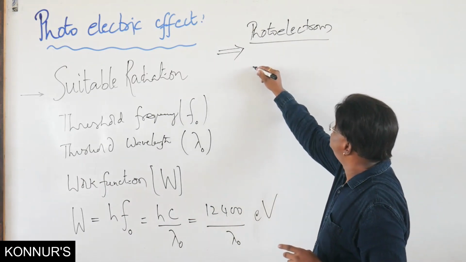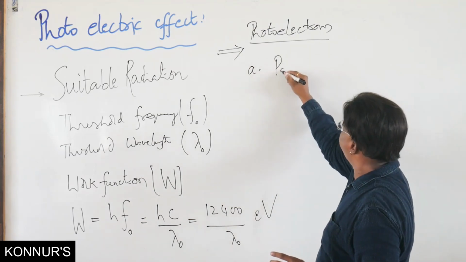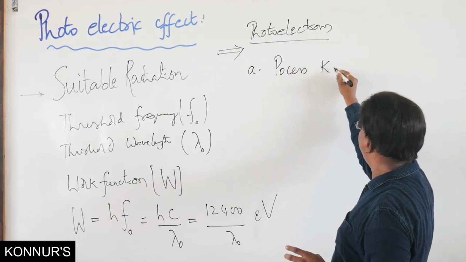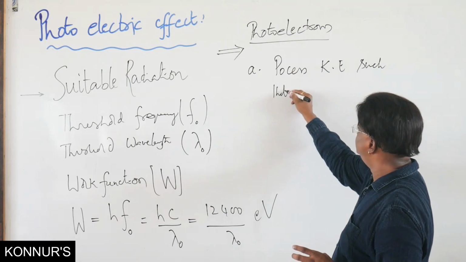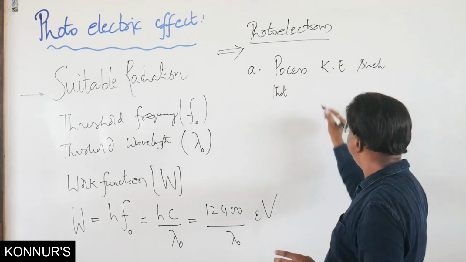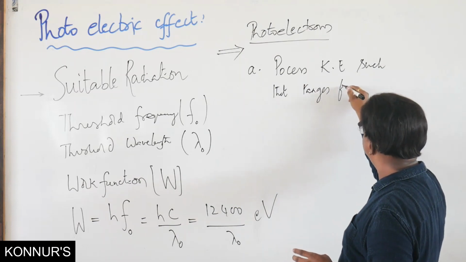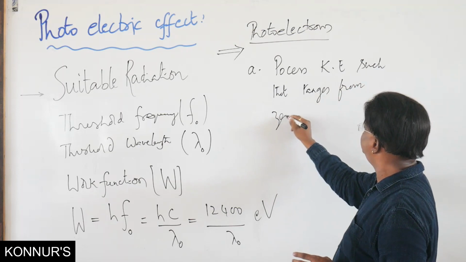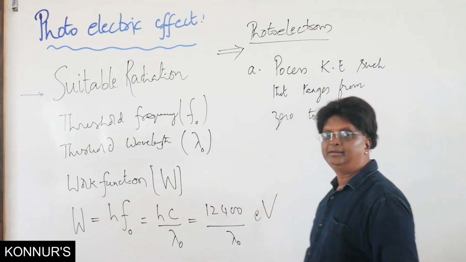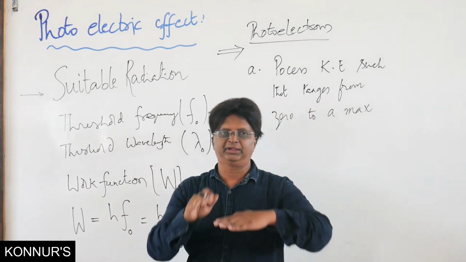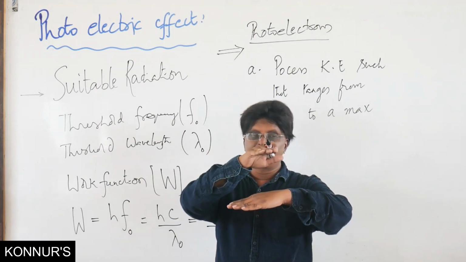First one is, photoelectrons possess kinetic energy such that there is a speciality in that, such that this kinetic energy ranges from 0 to a maximum. Whenever we consider a metal surface, a suitable radiation of course incident, then photoelectrons are ejected.